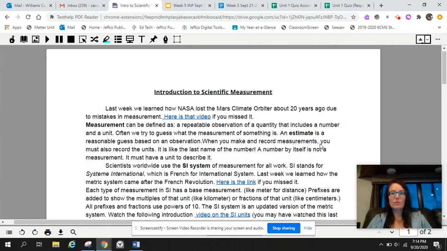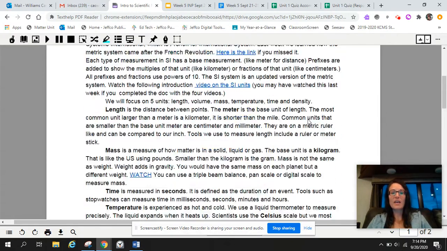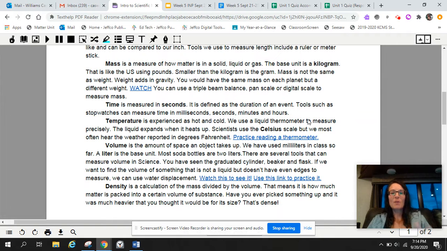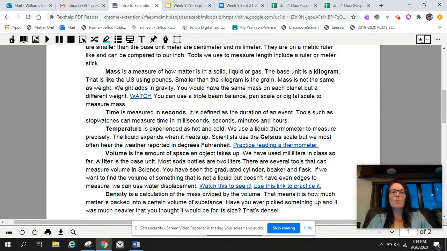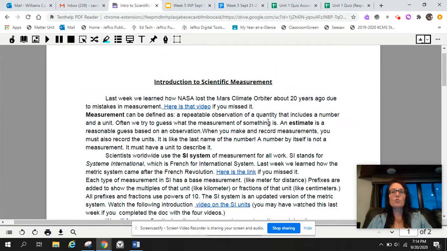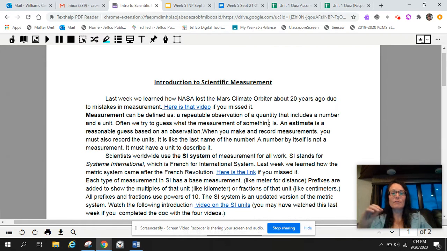When we have finished reviewing this in class, there will be an assignment to help us take some of these words and make them smaller. We don't want to have to reread this every time. Part of study skills in school is writing notes, and I know many of you don't like that idea. And so what I would like to teach you this year is how to pull key information out of a piece of text like this so that you're only looking at just those key points. So we'll practice that in class today.